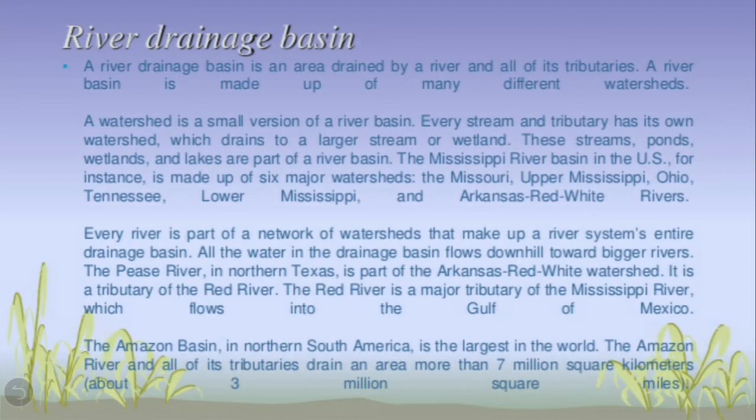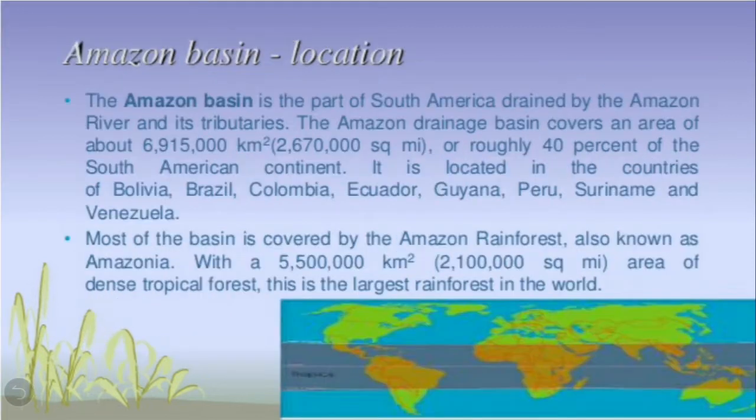Then, the Amazon basin in South America is the longest in the world, and the Amazon river and its tributaries drain an area of more than 7 million square kilometers. So this was the last topic which we discussed in the previous class, and now we will study the two main important river basins.